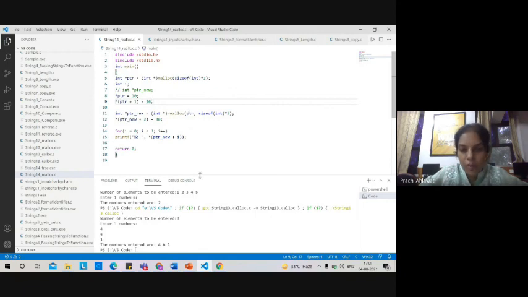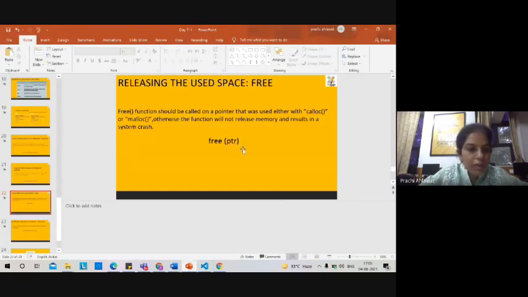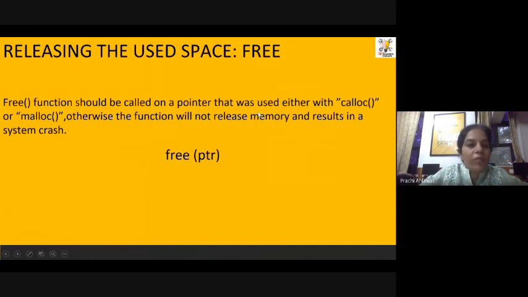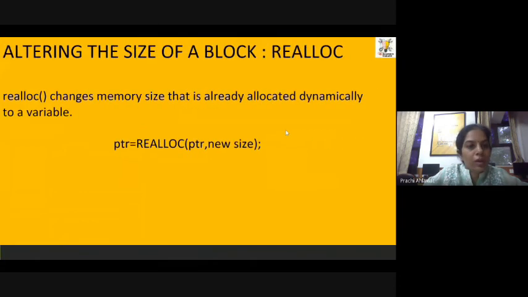So this is how you can use these functions, and this is what is written over here as well: you can use the free function to free the memory which was assigned to you using calloc or malloc. Otherwise it can consume all the memory and crash your system. And for realloc, as we already discussed, it takes two inputs: the initial pointer which we used in malloc or calloc, and the new size to create a new pointer with new memory.